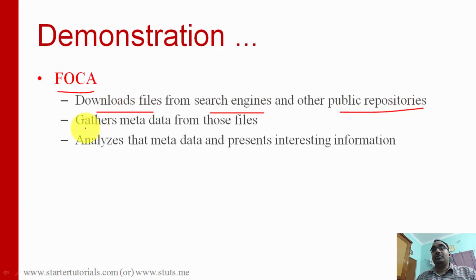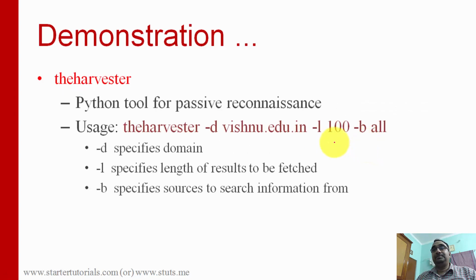And from those files it will gather metadata like the username who created the file and what kind of document editing software has been used, like Microsoft Word, and the version, and it analyzes that metadata for gathering interesting information.